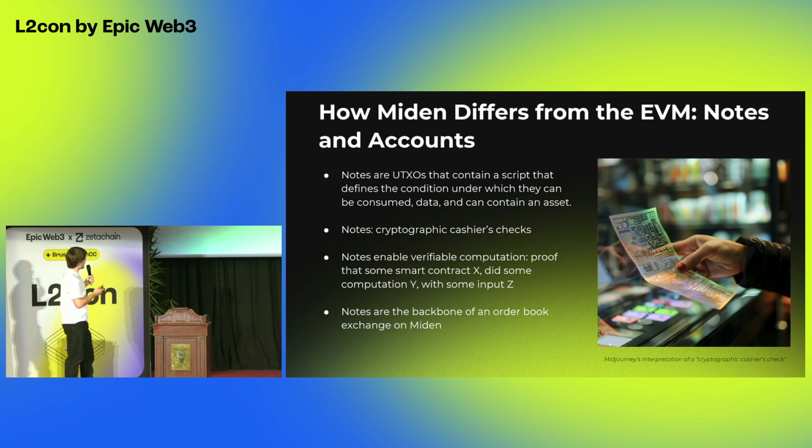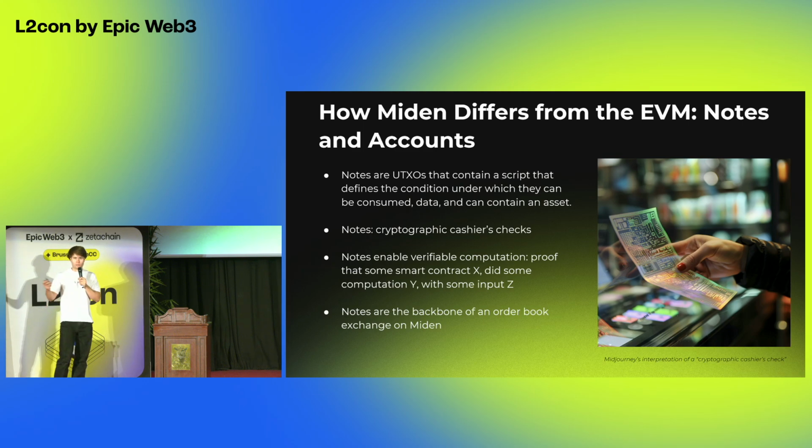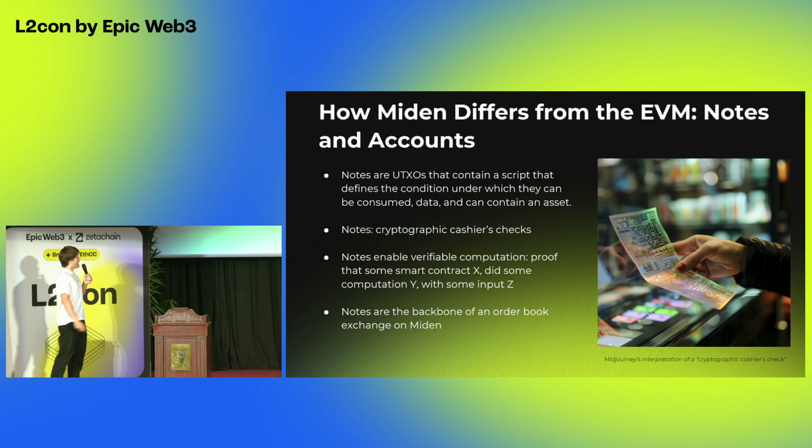All right, so how does Miden differ from EVM? Before I was working with Composability Labs building a central limit order book, I was working a lot with Solidity. So if anyone here is experienced with Solidity, how does it differ building on Miden as opposed to building with EVM? Accounts, by default, there's native account abstraction on Miden, so all accounts are smart contracts. But the main difference is notes.